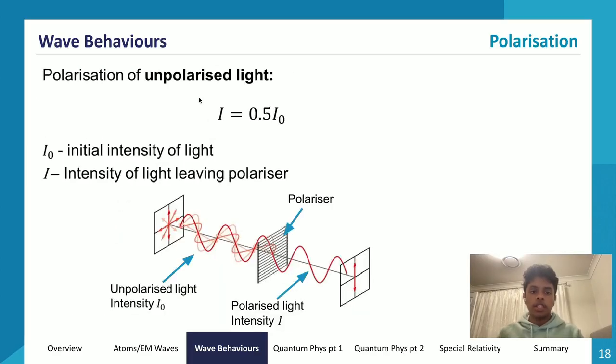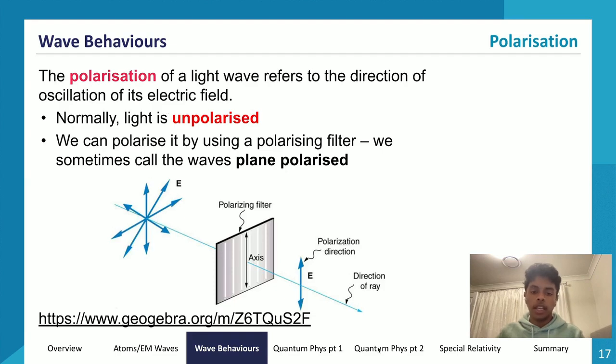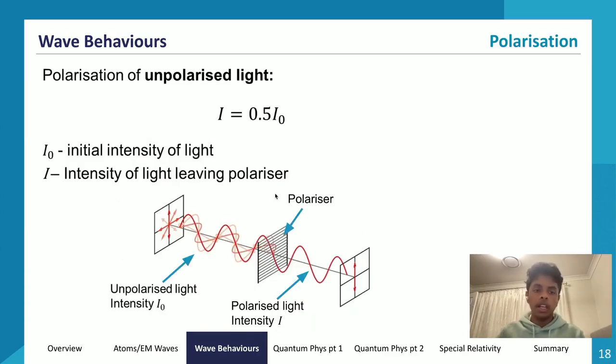Now let's go to polarization of polarized light, which we'll go through in a bit. Let's go through the equations to calculate the polarization of unpolarized light. Obviously, there are questions they can ask, where they'll give you an intensity of unpolarized light and ask us to calculate the intensity of the polarized light after it passes through a filter. So how do we do that? Well, it's in the next slide.